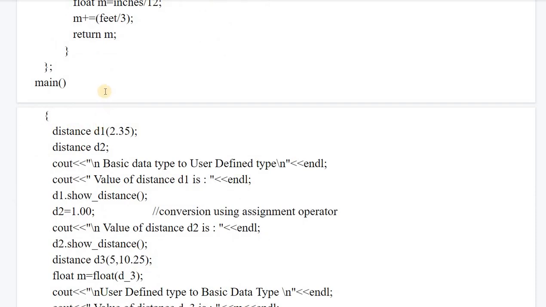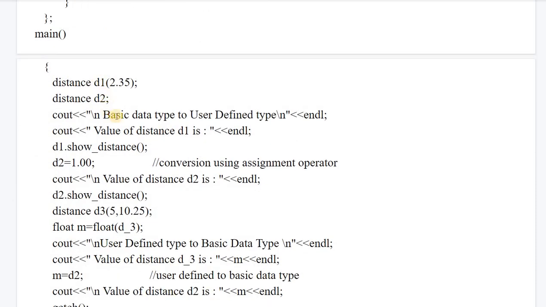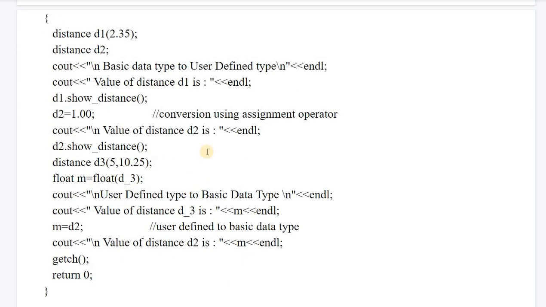So the main function contains both the conversions, basic data type to user defined data type and user defined data type to basic data type. So how we are going to achieve this? We have two objects here, d1 and d2. d1 has value 2.35.